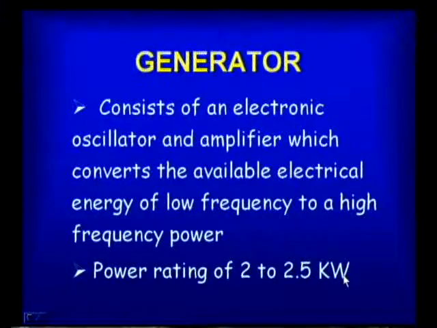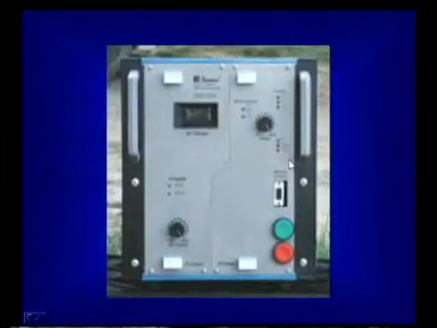So, in the first case itself we said high frequency, 20 kilohertz to 30 kilohertz. Whatever ordinary power we give does not have that much frequency. In such a case, what will this generator do? It increases the frequency. Next, power rating 2 to 2.5 kilowatts. So, this generator will have a rating of 2 to 2.5 kilowatts, and now you can see the figure of the generator, which converts from lower frequency to higher frequency.